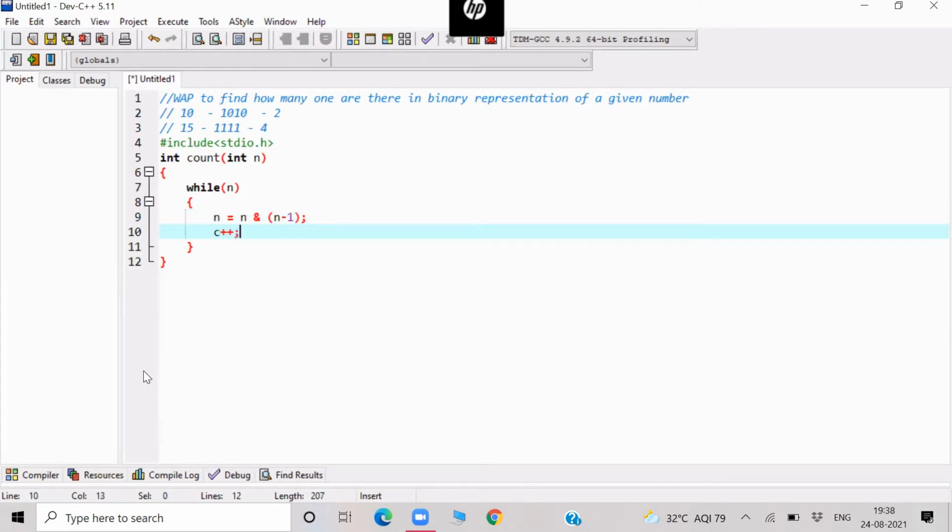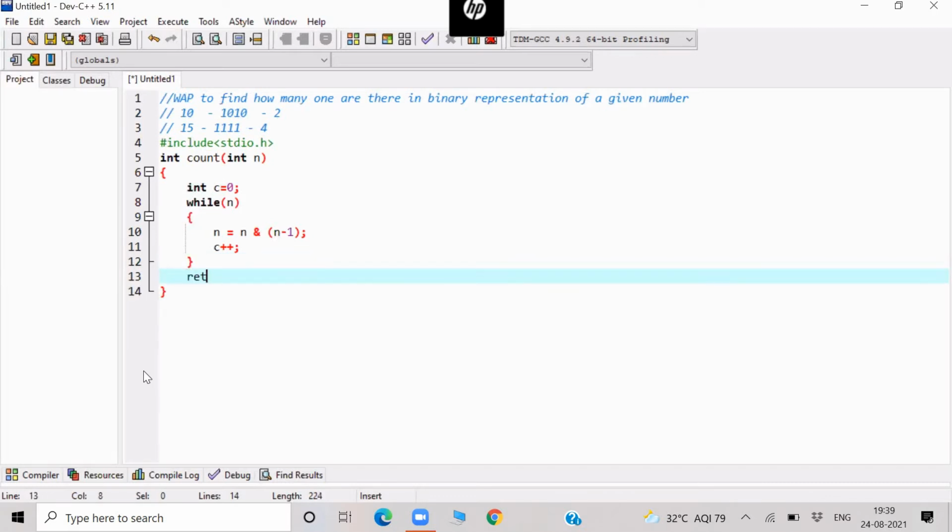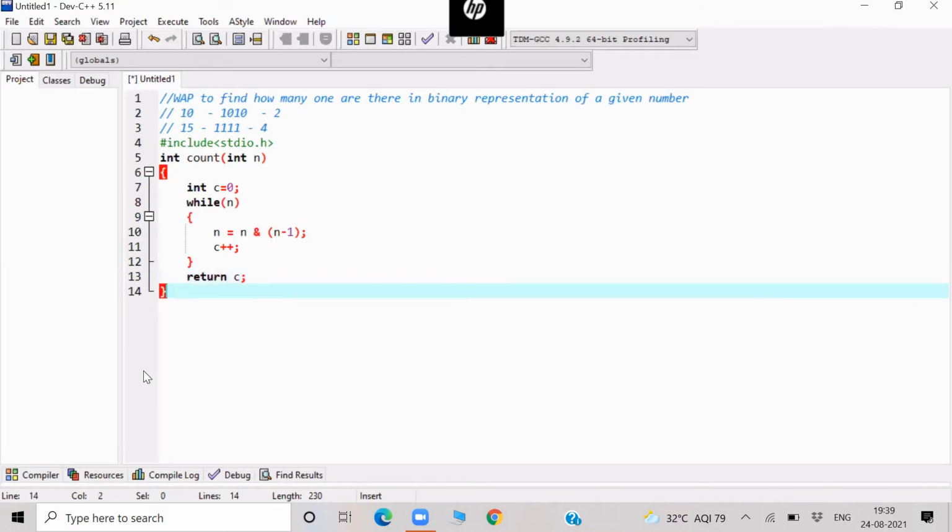I have to declare a counter here, which is initially 0, which will count the number of ones. Then in the end, return c. Let me write the main function, then I'll explain line by line.